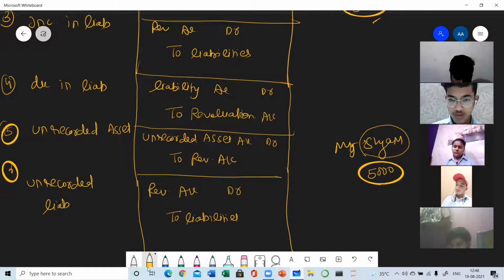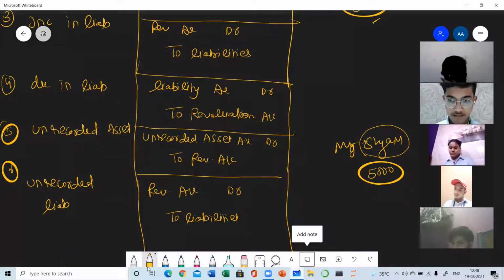Increase in liability and increase in asset, and the other entries will be vice versa. I am repeating all the entries before going to the last entry. Increase in asset, asset account debit to revaluation. Decrease in asset, reverse entry, revaluation to asset. You have to keep in mind the rules of debit and credit while doing any journal entry in revaluation account. Asset increases, debit. Asset decreases, credit. And the other account will always be the revaluation account, because here we are making the revaluation account. So all the changes in the value of assets and liabilities will be recorded through revaluation account.